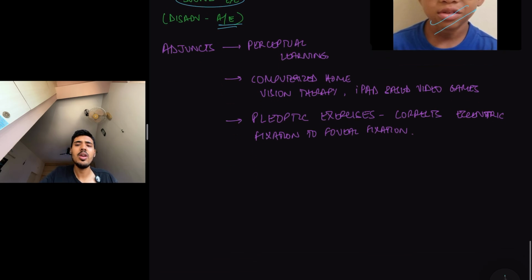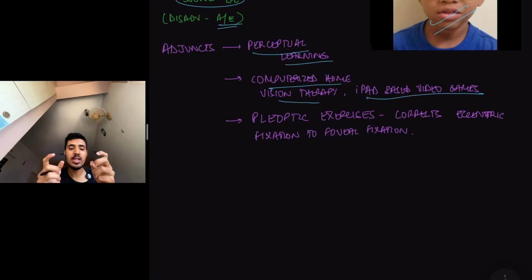Now, apart from this, you have various adjunctive therapies like perceptual learning, where through visual stimulus you'll make the child learn, and computerized home vision therapy, iPad-based video games, where you're not exactly forcing the child, the child will also enjoy it, and both their eyes are getting stimulated, they're moving from one stimulus to another, so it will help them develop their vision.